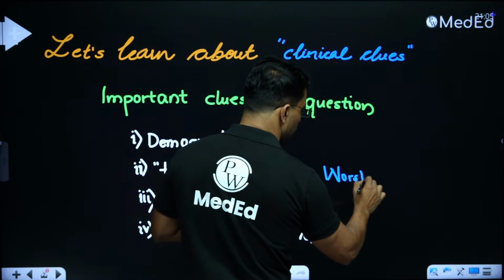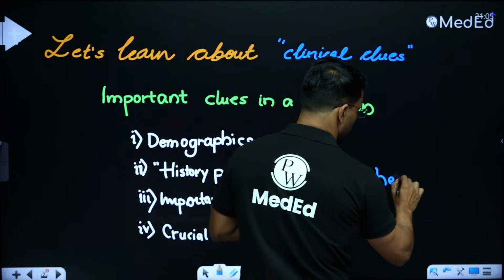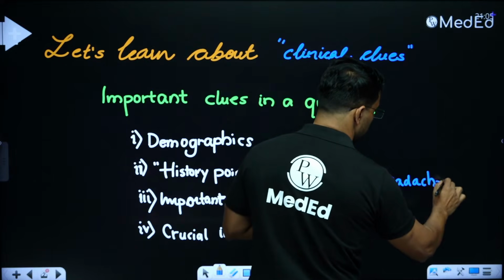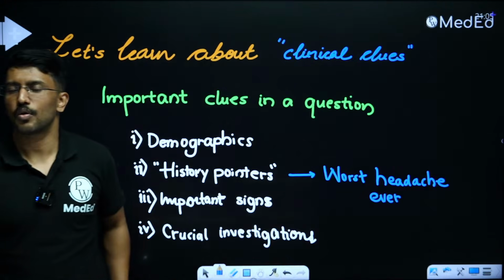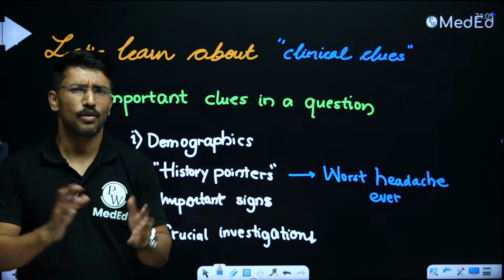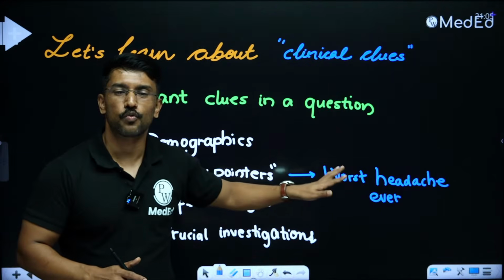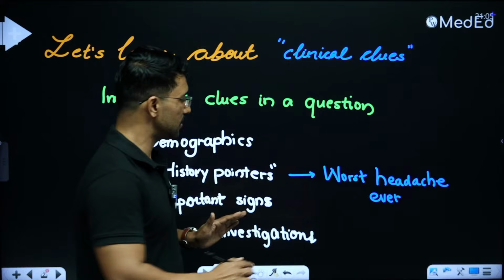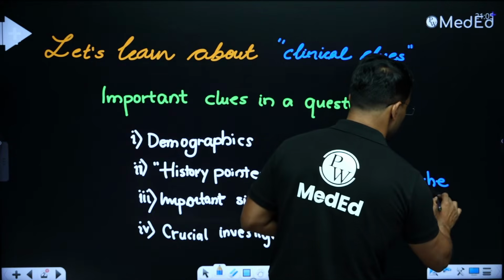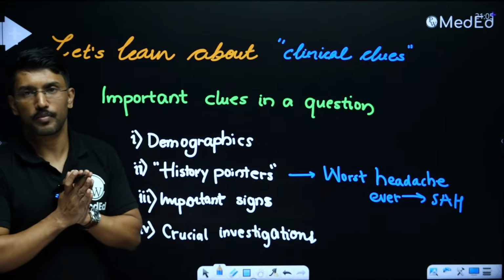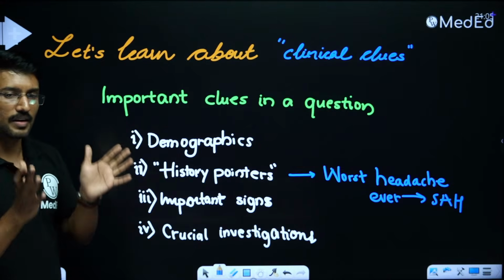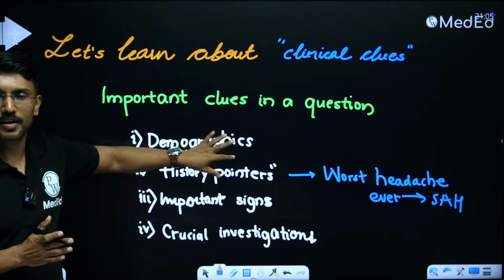If the question talks about worst headache ever, what is this talking about? I think all of us know any question which talks about worst headache ever, the examiner is directly telling you to think about subarachnoid hemorrhage. Think about subarachnoid hemorrhage. So whatever clinically oriented question you're dealing with, first concentrate on the demographics.